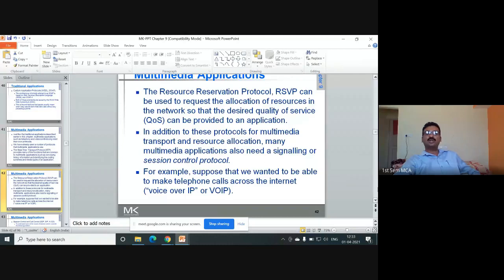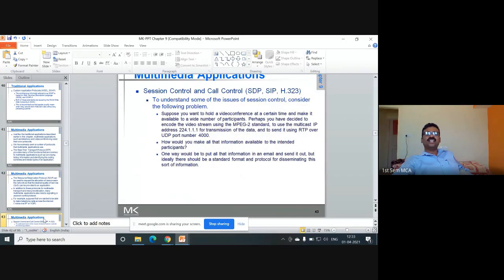In addition to these protocols for multimedia transport and resource allocation, many multimedia applications also need signaling. So whether the connection is established or not, whether it is synced or not, session control protocols are required. For example, suppose that we wanted to be able to make telephone calls across the internet. Then we are using voice over IP, with session control or call control.